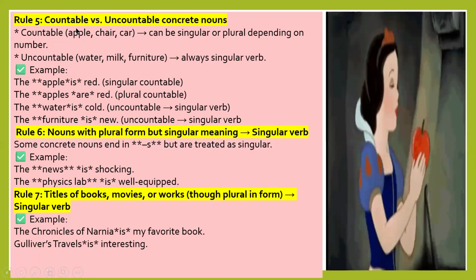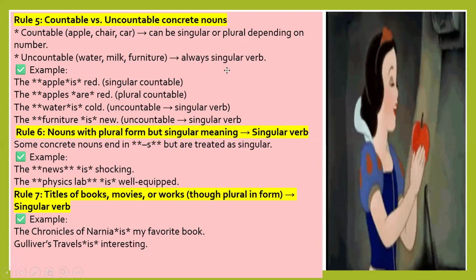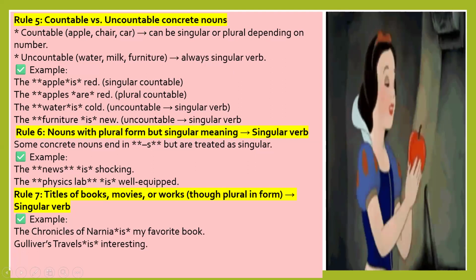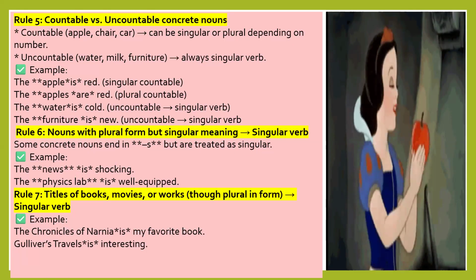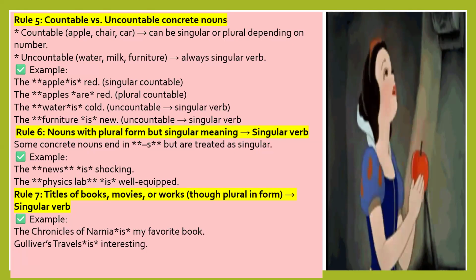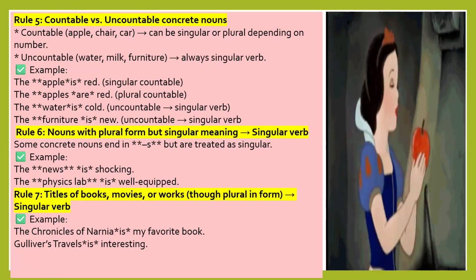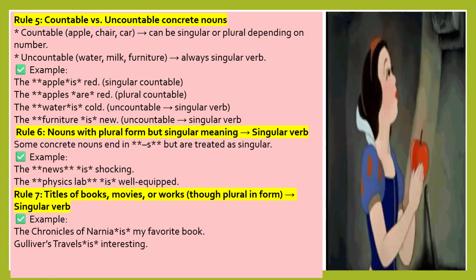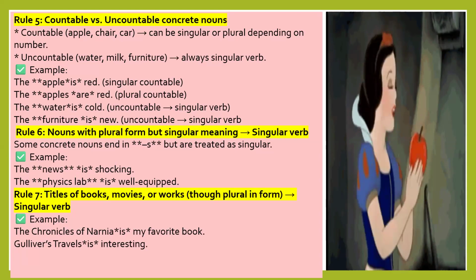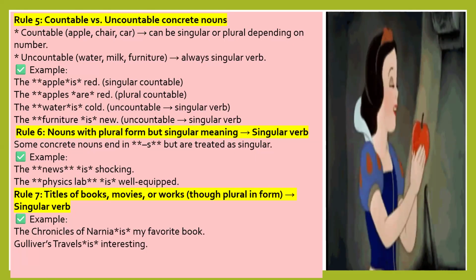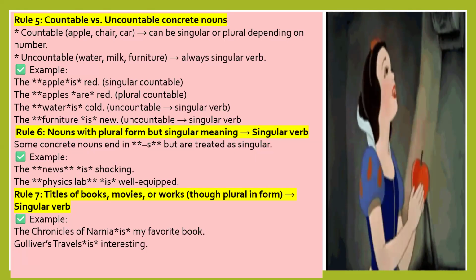Countable versus uncountable concrete nouns. Countable: apple, chair, car. These can be singular or plural depending on the number. Uncountable: water, milk, furniture. It is an uncountable noun, so it always uses a singular verb. As I said in the previous slide also, an uncountable noun always takes a singular verb. It is a very important point.